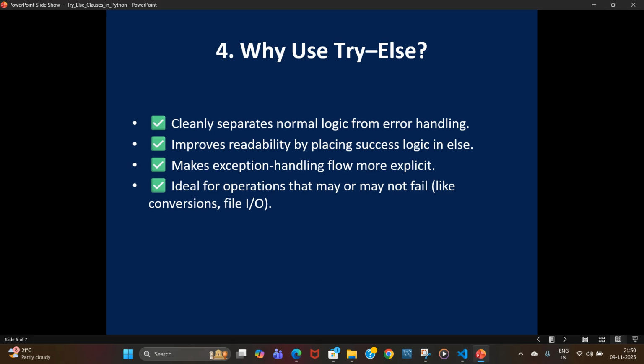So why do we have to use try-else? It clearly separates what you expect to work from what might fail. It ensures the else part runs only after a successful try, and it makes debugging easier because your success logic isn't mixed with exception handling.